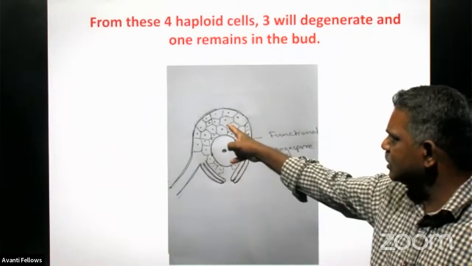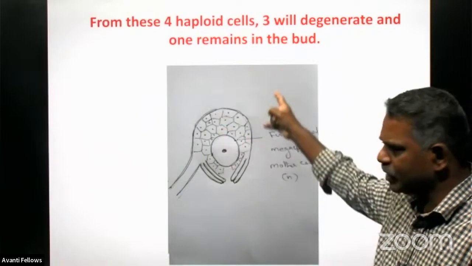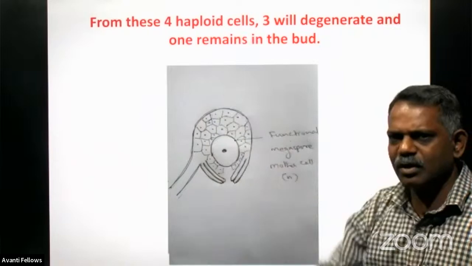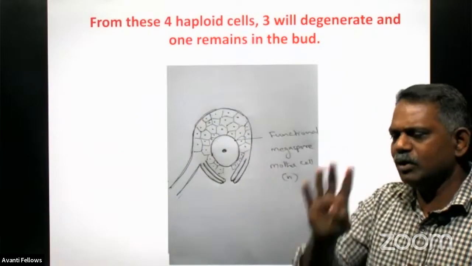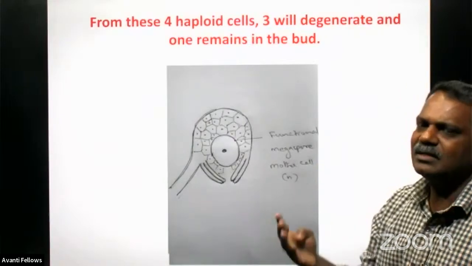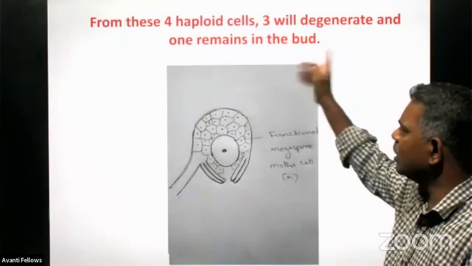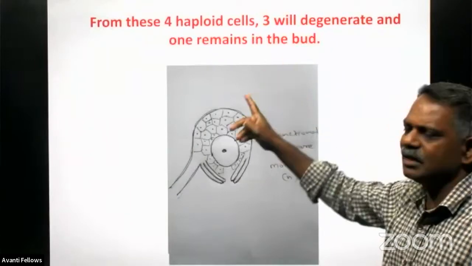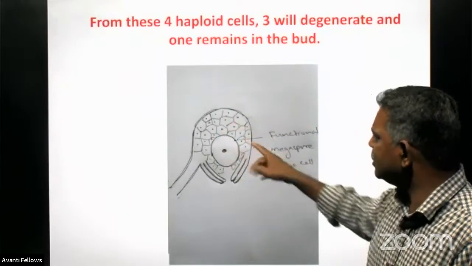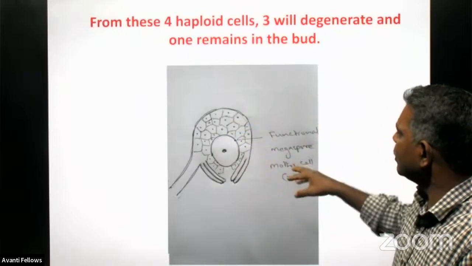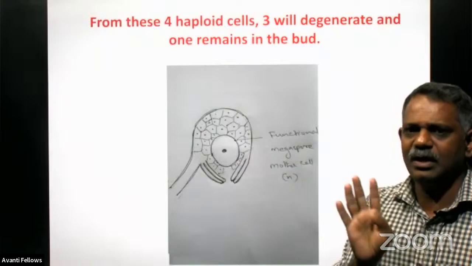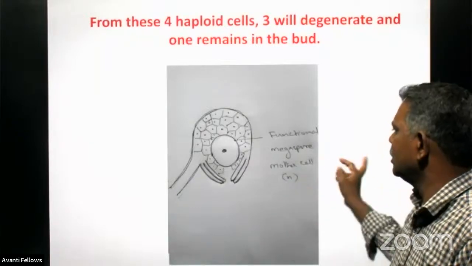One of the nuclear cells developed to become the megaspore mother cell, and this megaspore mother cell goes for meiotic division and produces a total of four cells at the end. Out of four, three cells get disintegrated, only one remains, and that cell is haploid in nature, and this haploid cell remains in this bud. At the end, we call it the functional megaspore mother cell, having only n number of chromosomes, right?